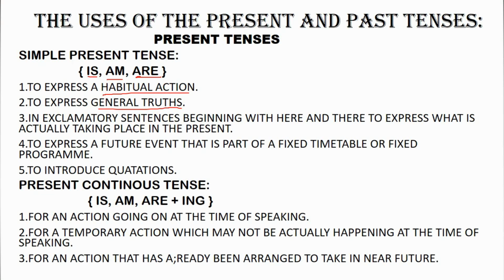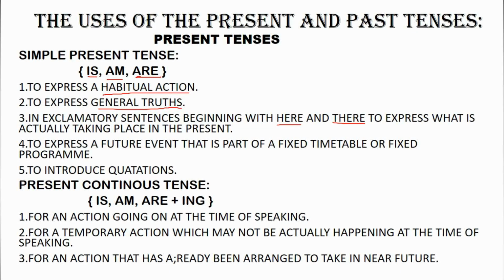And the next one is in exclamatory sentences beginning with here and there, to express what is actually taking place in the present. For example, here comes the bus! Or, there she goes! So in those exclamatory sentences which start with here and there, the words here and there are so important. When exclamatory sentences start with here and there, to express those kinds of sentences, we use simple present tense.